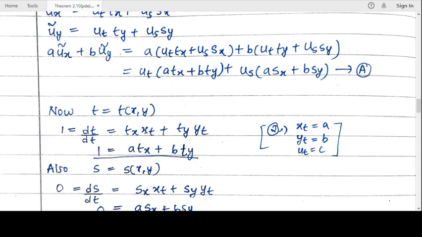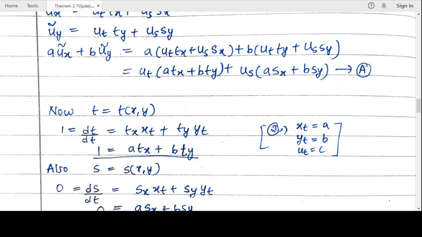Now it can be written as dt/dt, with respect to t we are doing. So t first, since t is a function of x and y, first differentiate t with respect to x, then x with respect to t, plus t with respect to y, then y with respect to t. So LHS is 1, so we will get 1 equal to t_x x_t.